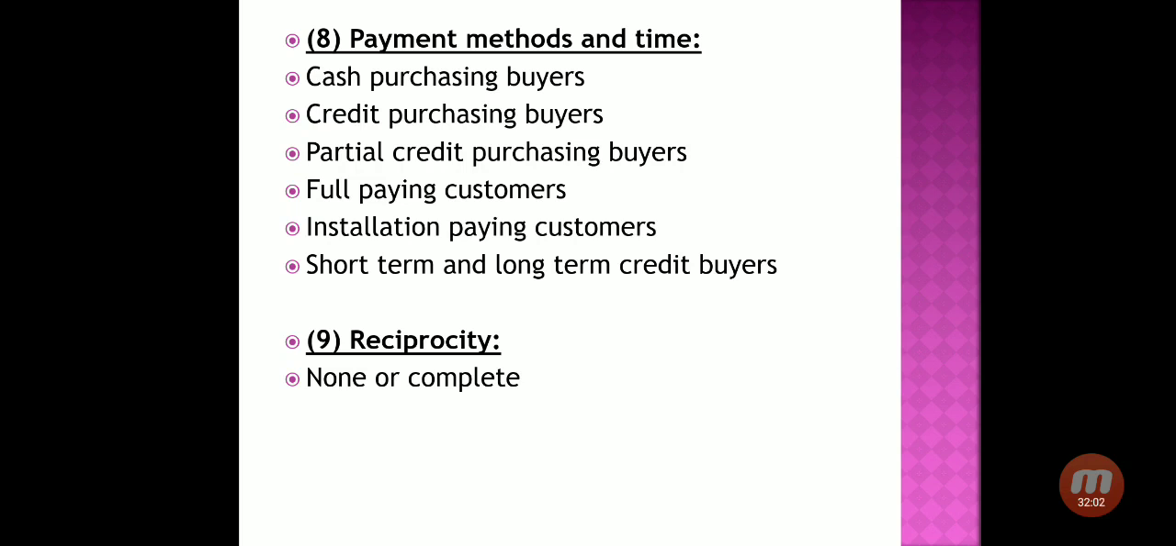And last, reciprocity means none, or you can say complete, means here a company is practicing exchanging goods with others, means they are exchanging goods for goods, something like a barter system, that if a company is giving this thing, in return they are getting other things. So reciprocity means none or complete, means on this basis of industrial segmentation the practice of exchanging goods with others is performed. So these are the various bases of segmenting industrial customers.